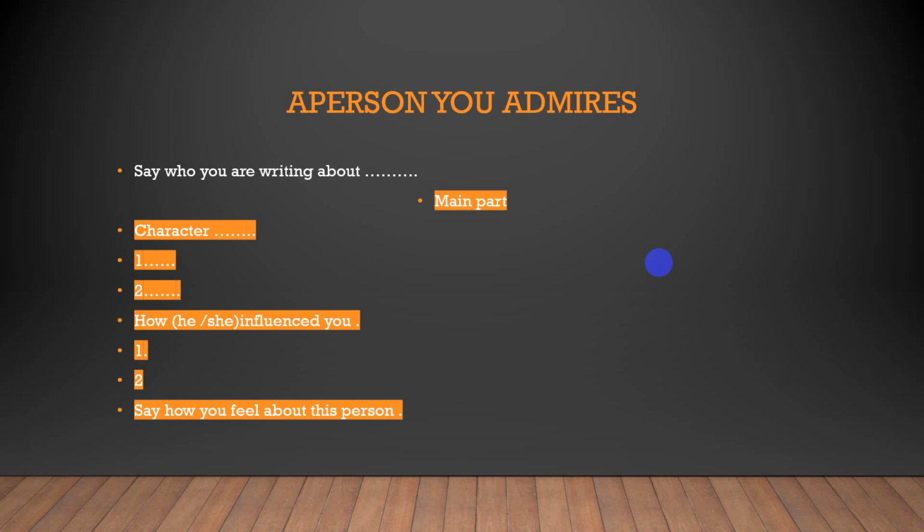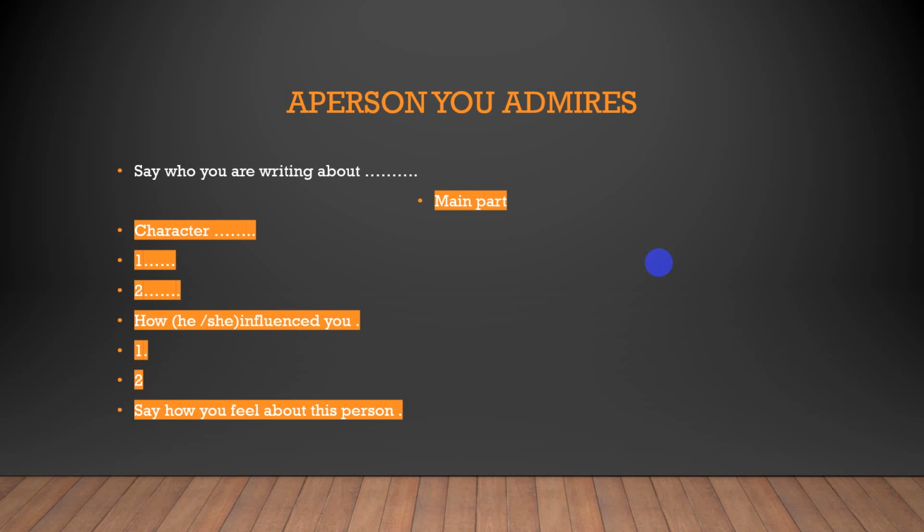Then you have the choice. Even if you are going to write about the person you admire most, how can I start talking about the person I admire? Say who you are writing about. I'm writing about, for example, my mother. Mention the name, and after that mention the relationship. She is my mother. For example, she is my sister. She is my friend. He is my father. This is the way I can start.